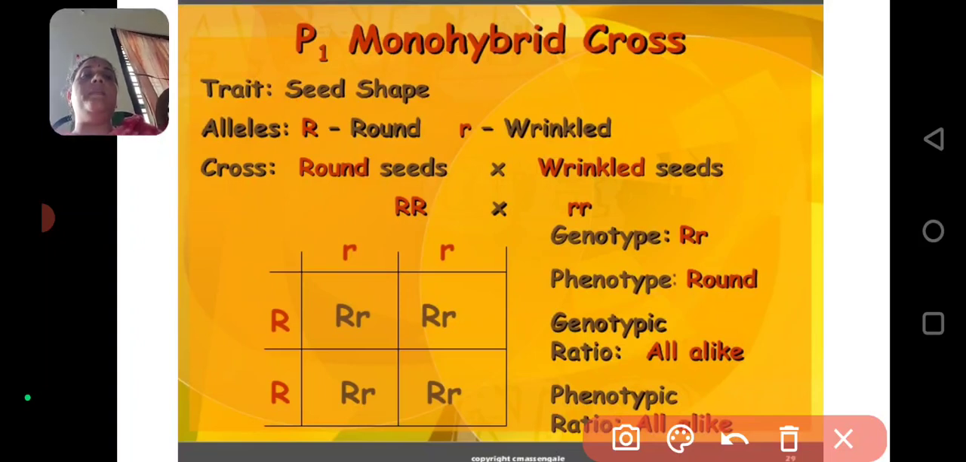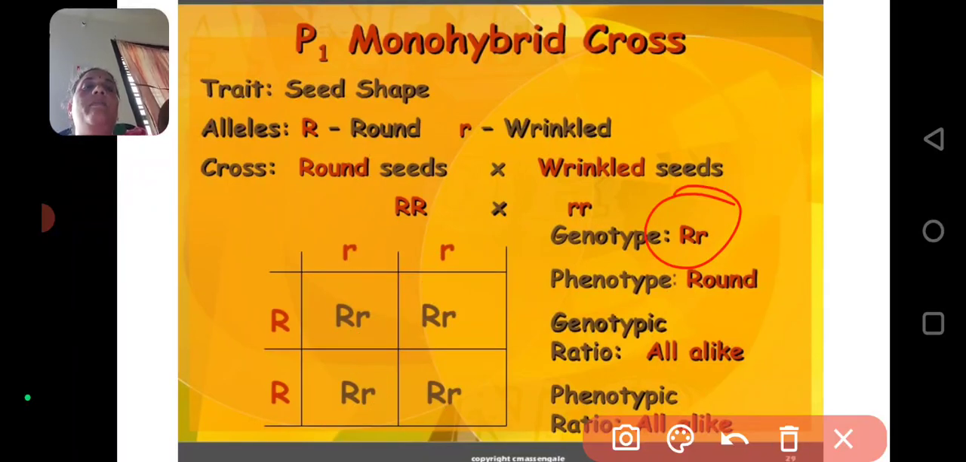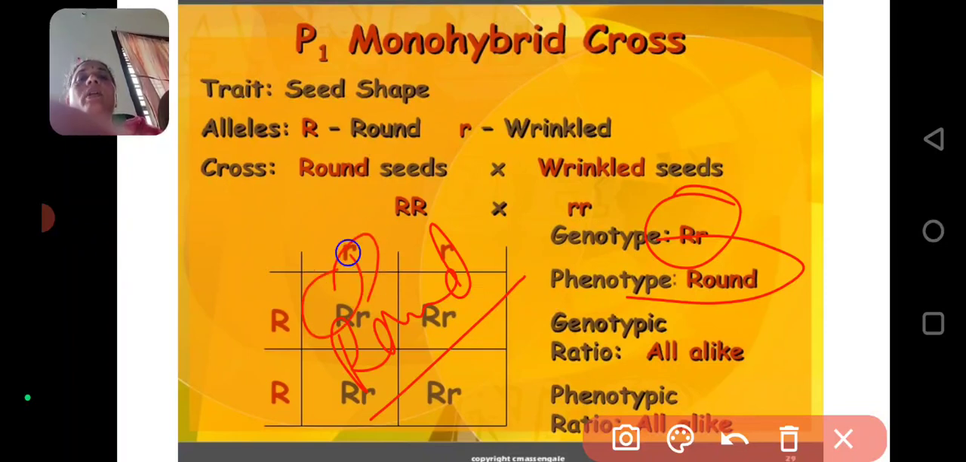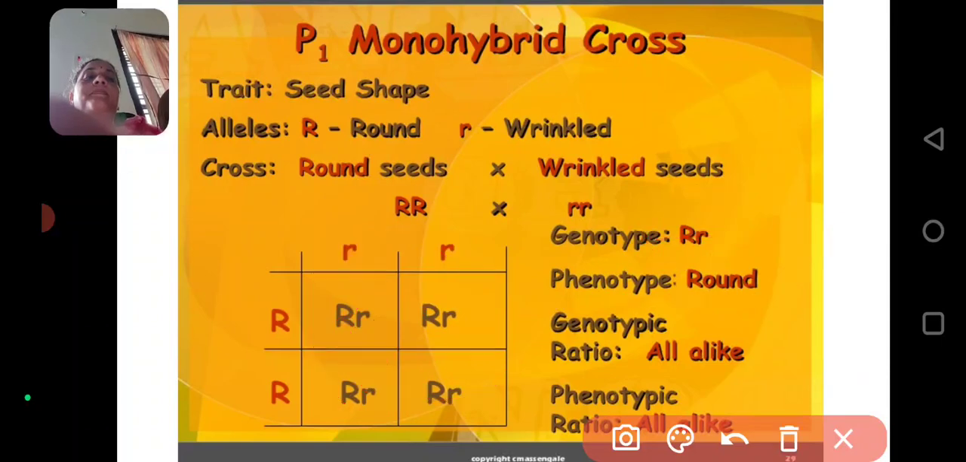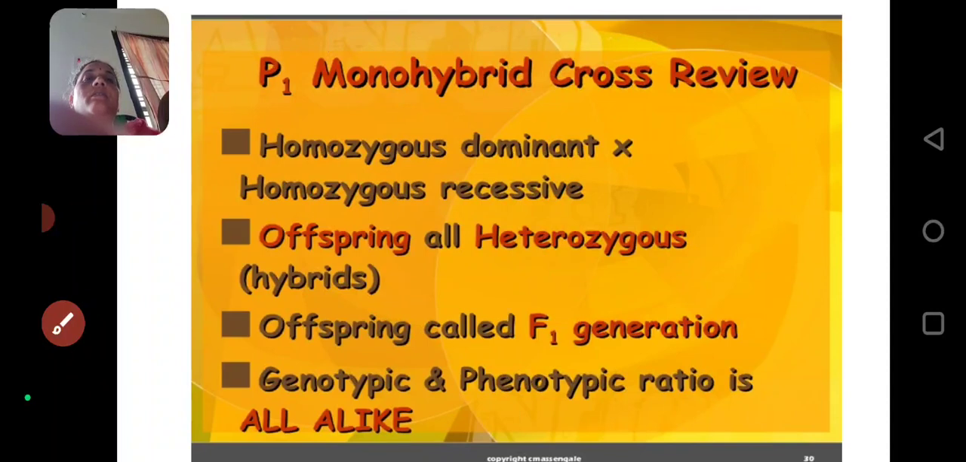So here you have to write the genotypes. Capital R, small r, capital R, small r, capital R, small r, capital R, small r. All are capital R, small r. So genotype is capital R, small r. The phenotype is all are round. Why? Because all are round, okay? Because when a recessive gene combines with a dominant gene, only the dominant gene will express its character, the recessive gene will be suppressed, so all four are round. Okay. The genotypic ratio is all alike. Phenotypic ratio is also all alike.